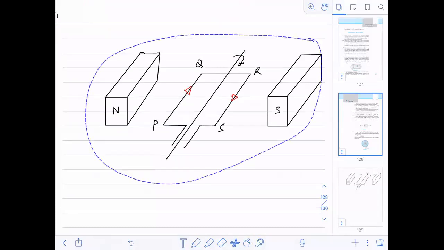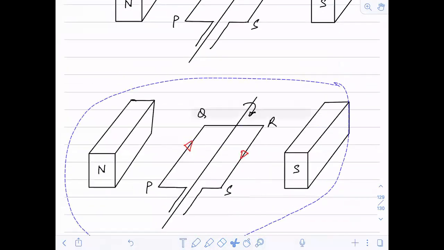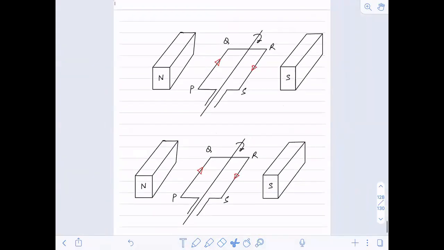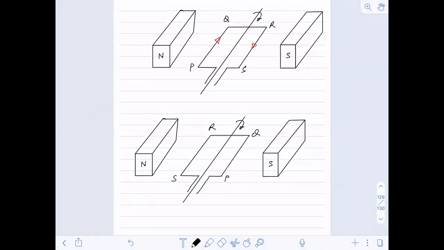Now after 180 degree of rotation, what has happened? This has just shifted like this. P, Q, okay, this becomes R, this becomes S. Now you find out what will happen. The current will move from where to where? Q to P or P to R? Just find out the direction now.